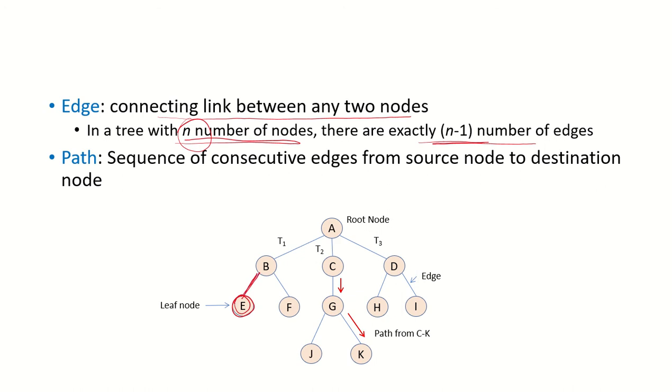So E will have a link to its parent, F will have a link to its parent, B will have a link to its parent, J has one link to its parent, K has one link to its parent, G has one link to its parent, and C has one link to its parent. So all the nodes have one link to their parent, except the root node. Since the root node does not have a parent, it does not have any link.